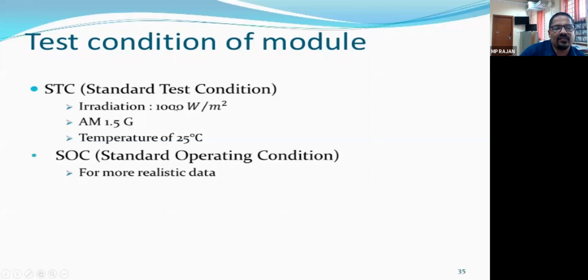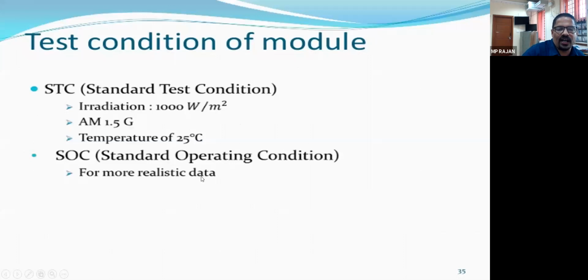That means the irradiation is considered as 1000 watts per meter square, the solar spectrum coefficient is 1.5 air mass, and the cell temperature is 25 degrees Celsius. Please make sure this is not the ambient temperature. This is the temperature of the solar cell. The solar cell temperature will vary from the ambient temperature because of many factors. When you give a glass cover, the temperature inside is increased. So this is the standard test condition.